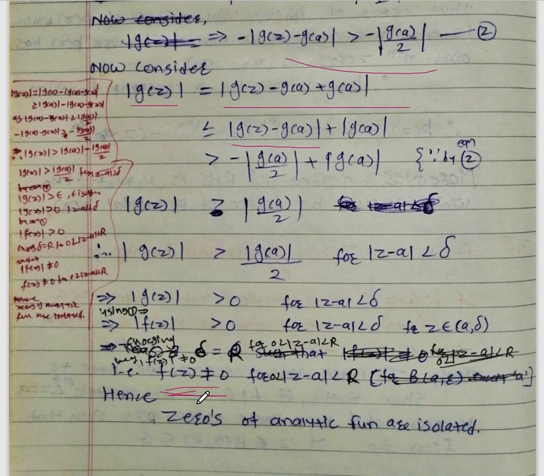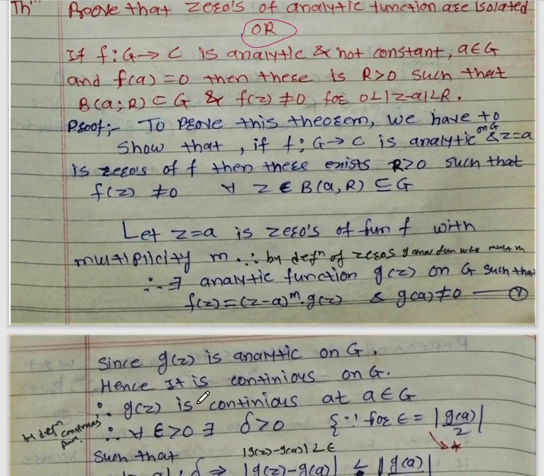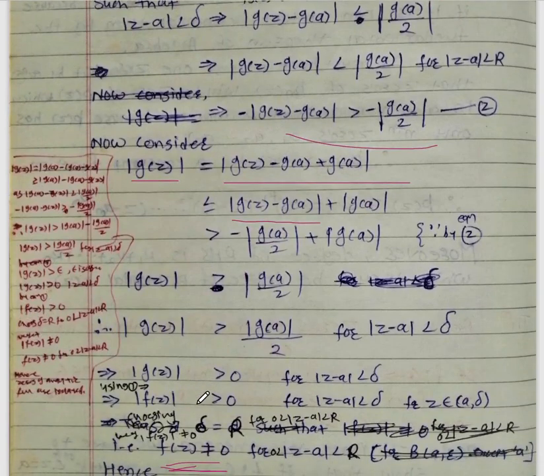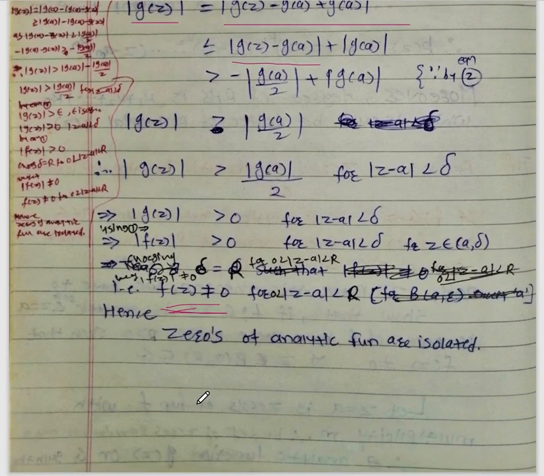Okay, so in this way you can solve this problem, or this theorem, that zeros of an analytic function are isolated. Okay, so this is the complete proof of this corollary, or we can say this theorem.